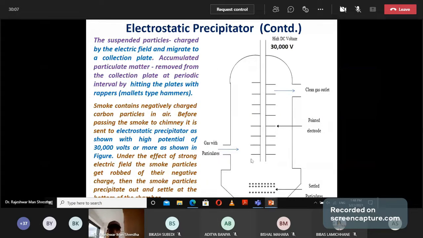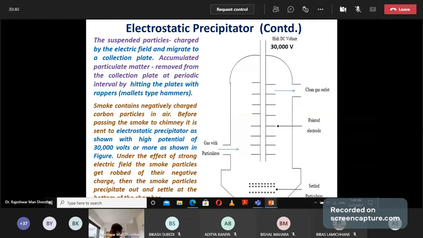This type of device has been used to remove smoke particles, carbon particles from smoke, and it should be fitted in the chimney. This device is applied to remove carbon particles present in smoke. Smoke contains negatively charged carbon particles in air. Before passing smoke into the chimney, it should be sent to this device, which is fitted with a high voltage current as shown in the figure.